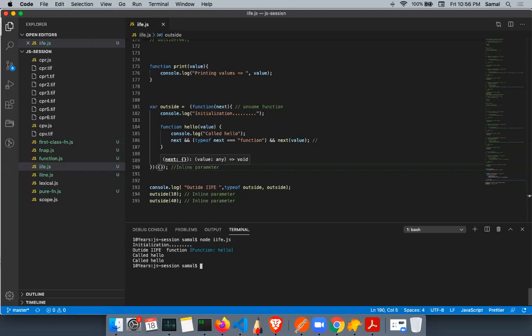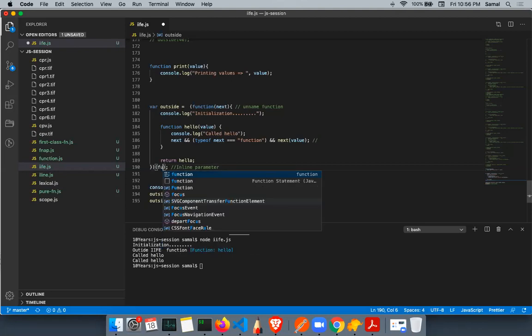Okay, it will work, right? So in JavaScript, just like you are able to pass any data type as an inline parameter, you can also pass a function as an inline parameter. Why? Because a function is also a non-primitive, right? So just like this object, I can define my whole function here itself.